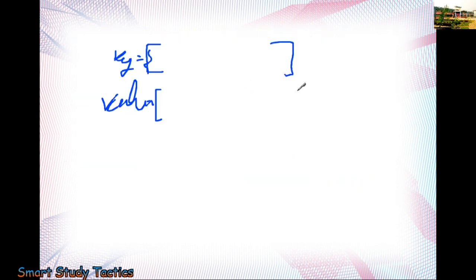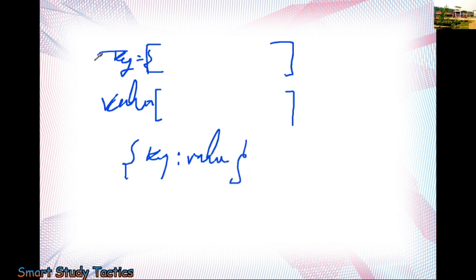I will make keys here, and I will make some values here, but when I print the dictionary, the keys should be associated with their values, a merger of these two. I am going to tell you that you can do this also. So let's see how we are going to do this.